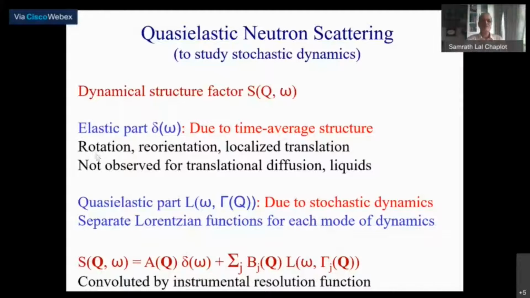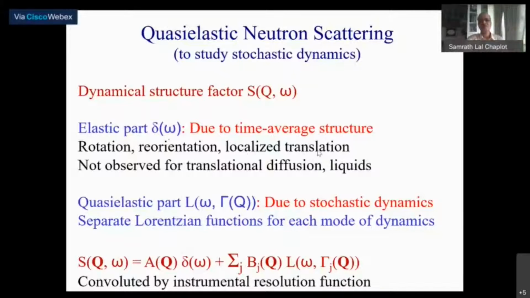On the other hand, if you have only a rotational motion, then also there is a time average, because with rotational or other localized motions, the atoms are more or less localized within a certain part of the space, and therefore that localization gives a time average that is localized within a certain small region of the direct space, and its Fourier transform will give you the elastic scattering, and that will be the intensity.